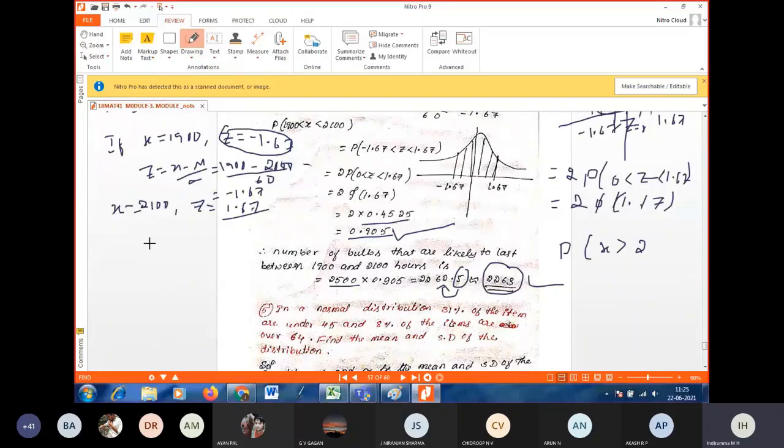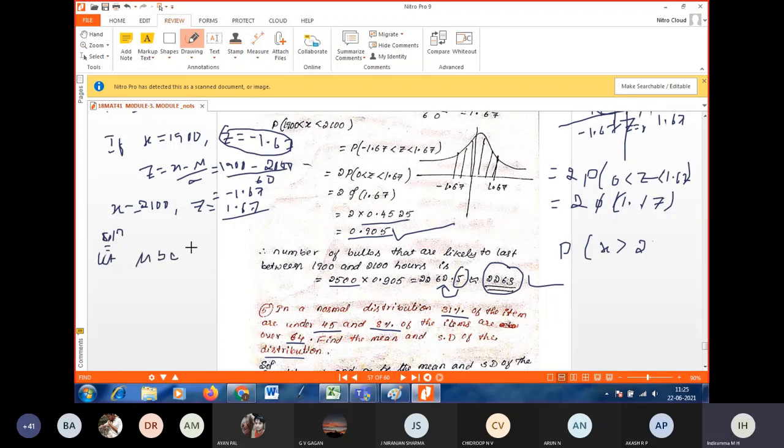Okay, so in the normal distribution, 31% of the items are under 45 and 8% of the items are over 64. Find the mean and standard deviation of the distribution. So tell me now what they are given. Write down the solution. Let mu be the, what is mu?